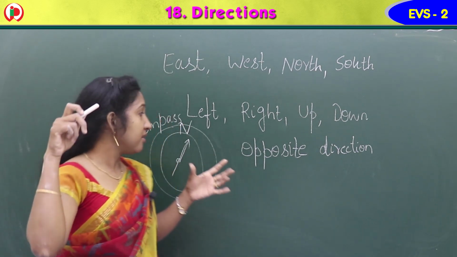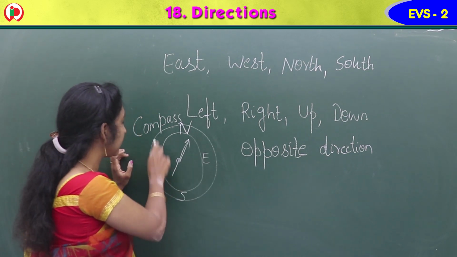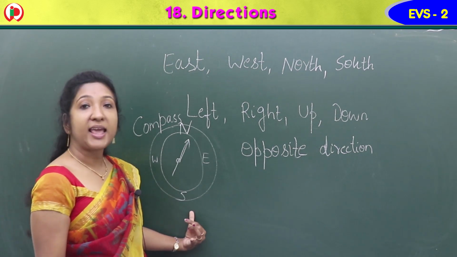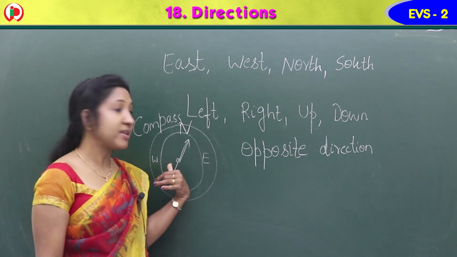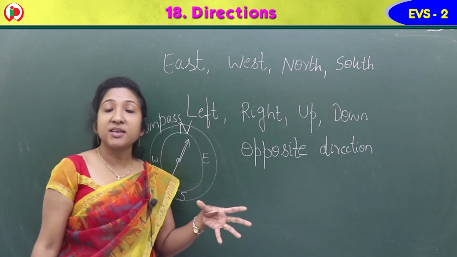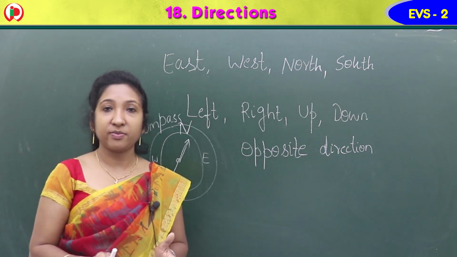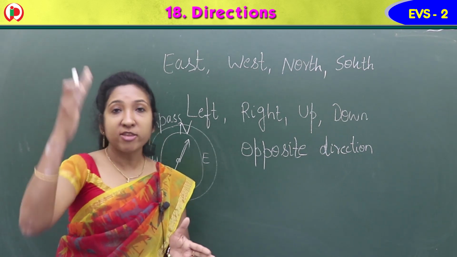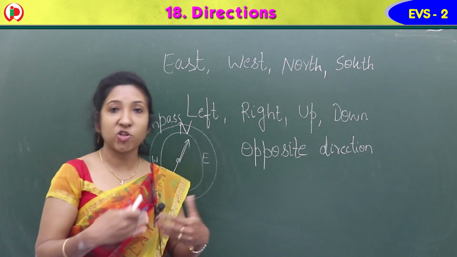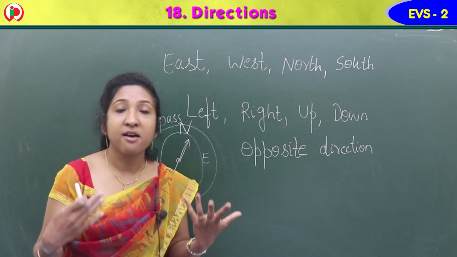So in the compass, the directions are already marked. North means N, south means S, east means E, west means W. And the specialty of this instrument is what? The needle always points towards north. So we can find the north direction very easily. From that we can find the other directions. If we know one direction, the other directions we can easily find.